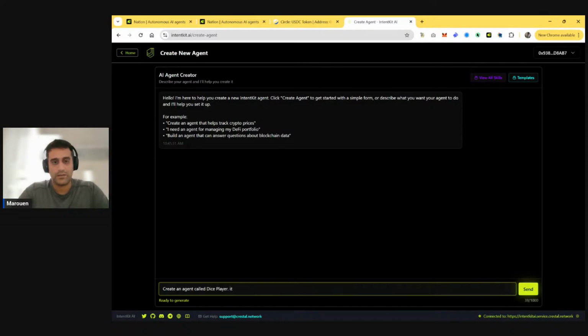It plays 1 round of dice with the user, rolling 2 dice, 1 for itself and 1 for the user, and whoever gets the higher number wins.